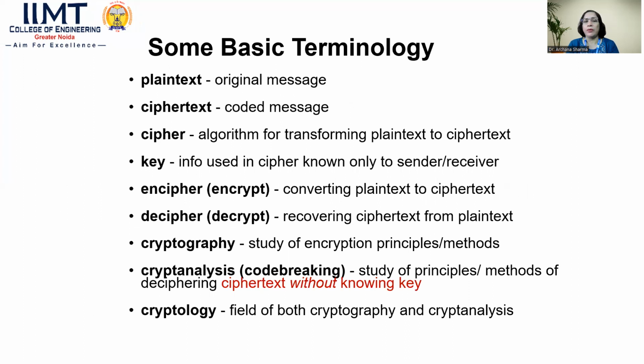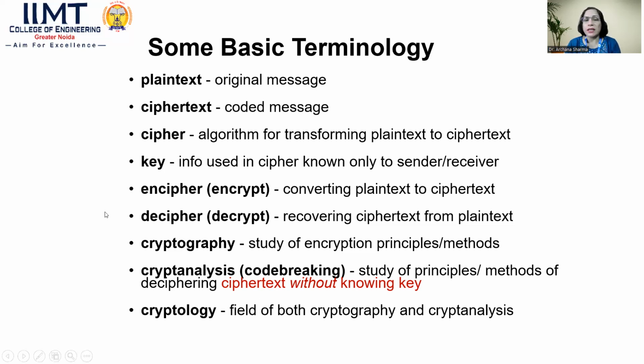That mechanism is cryptography. Before we go into the detail of cryptography, here is some basic terminology. Plain text is the original text which has to be transmitted over the network by the sender. The second one is ciphertext, which is coded text, meaning encoded text. With the help of a certain mechanism, a certain algorithm, we modify this original text to the encoded text, and this encoded text is considered ciphertext.